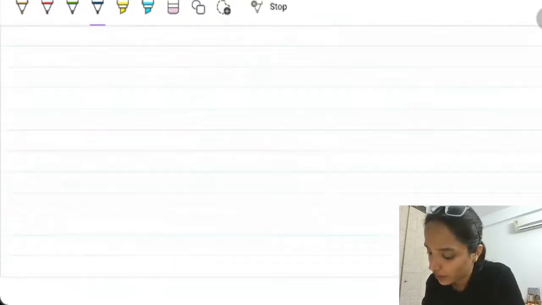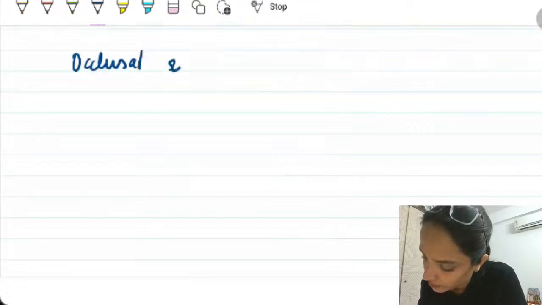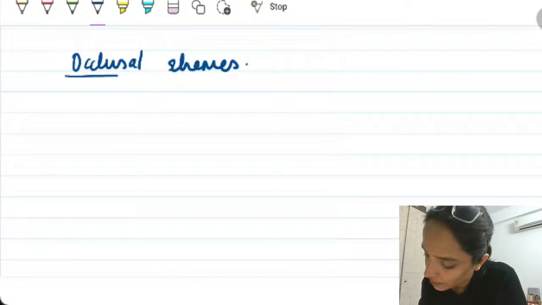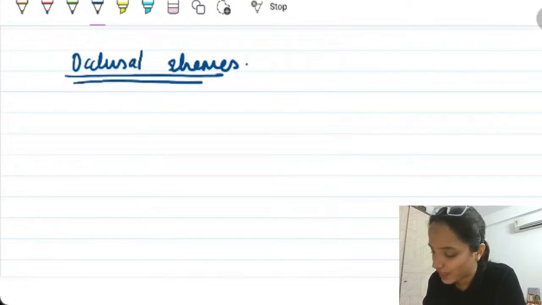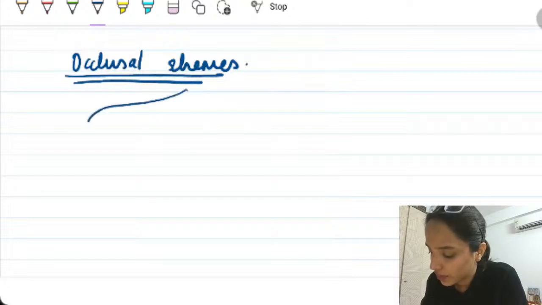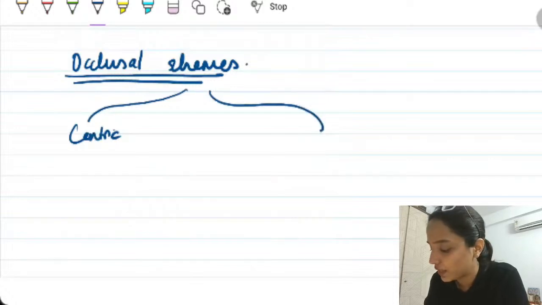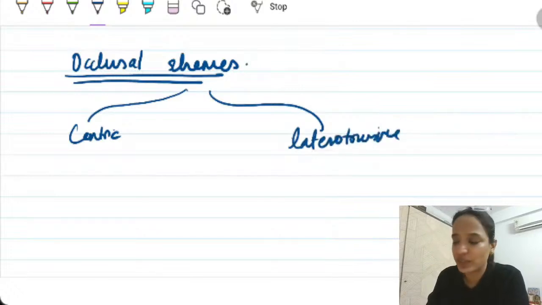When we talk about occlusal schemes, this is no textbook classification or anything. It is something that will be pertaining to centric and something pertaining to laterotrusive, or should I say eccentric movements.